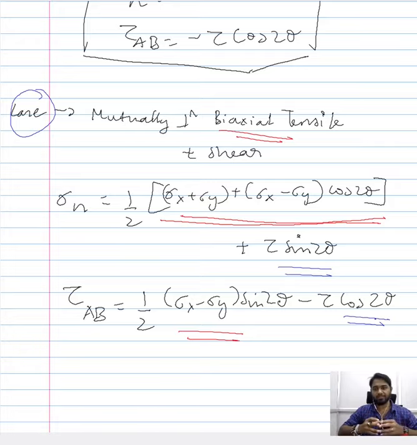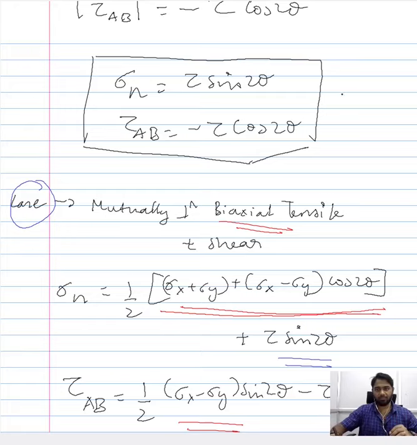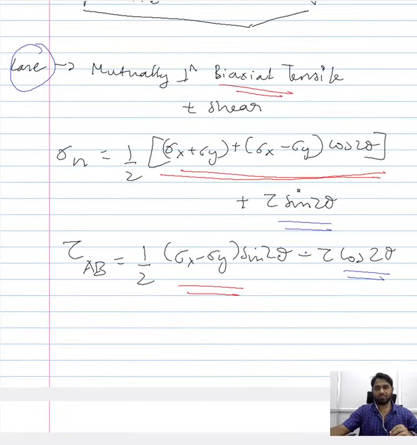Thereby what we now have is a cumulative expression for the normal stress and shear stress that a region of interest experiences when there is a combination of the mutually perpendicular biaxial tensile loading and a shear load. So this is the cumulative expression.